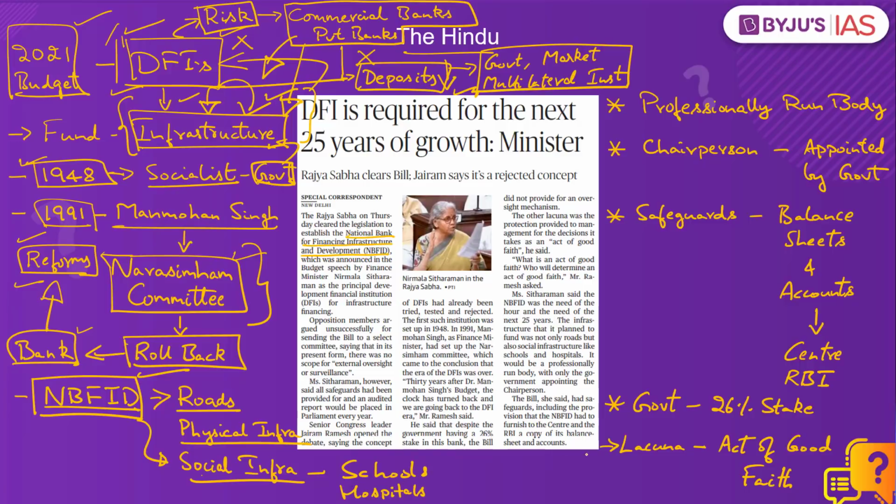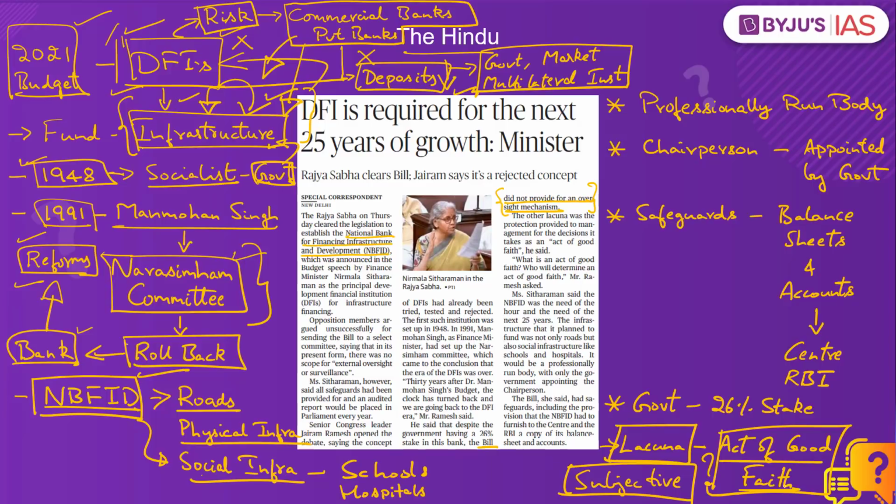But opposition parties have raised questions over the shortcomings in the law because, according to them, the bill in its current form does not provide for an effective oversight mechanism for the government, and it has several shortcomings such as the protection provided to the management for the decisions it takes as an act of good faith. Now this is a very subjective provision because how does one define an act of good faith?